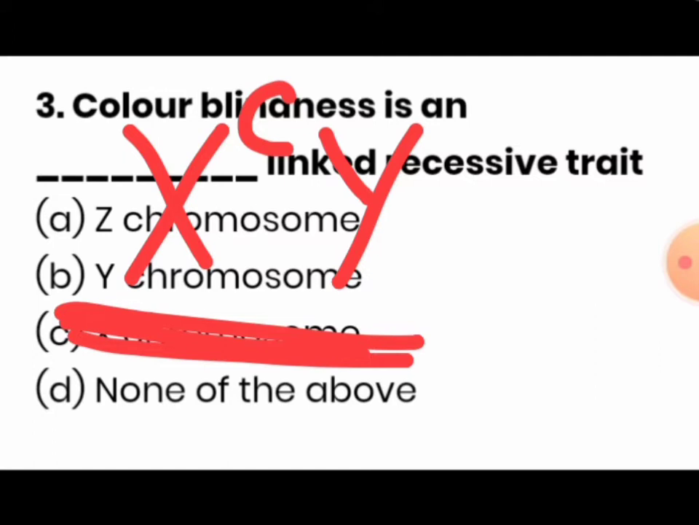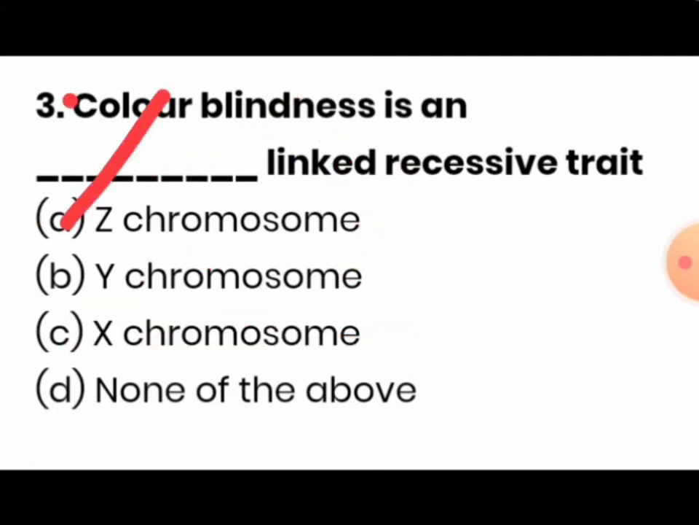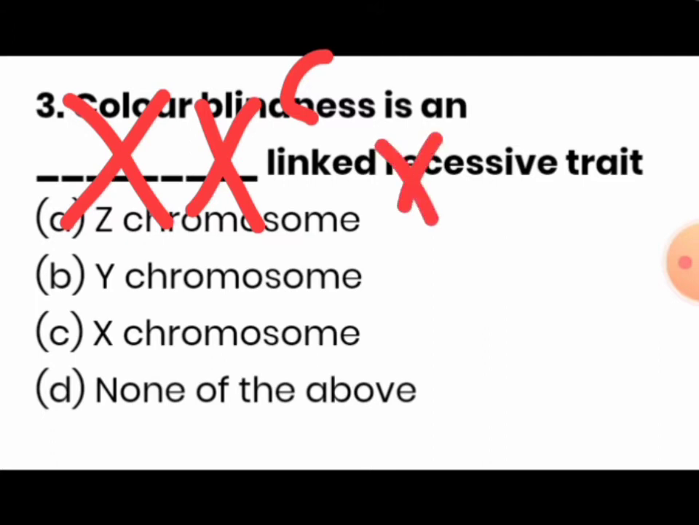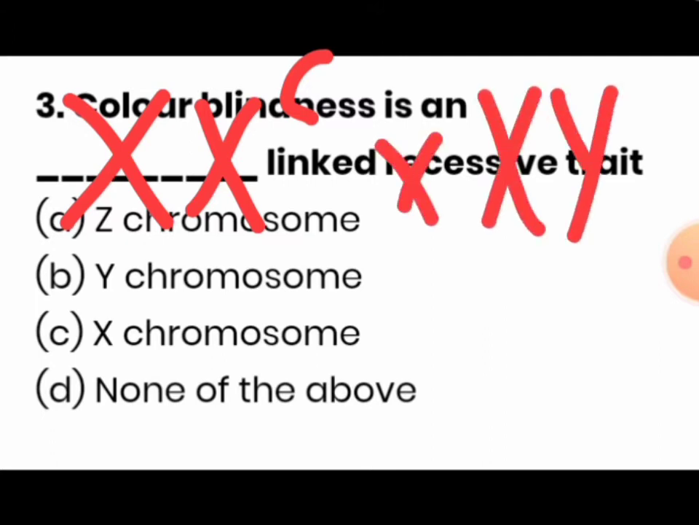This happens when a carrier woman having the defective gene of color blindness marries a healthy male. So in this case 25% chances are there that a son may develop color blindness.